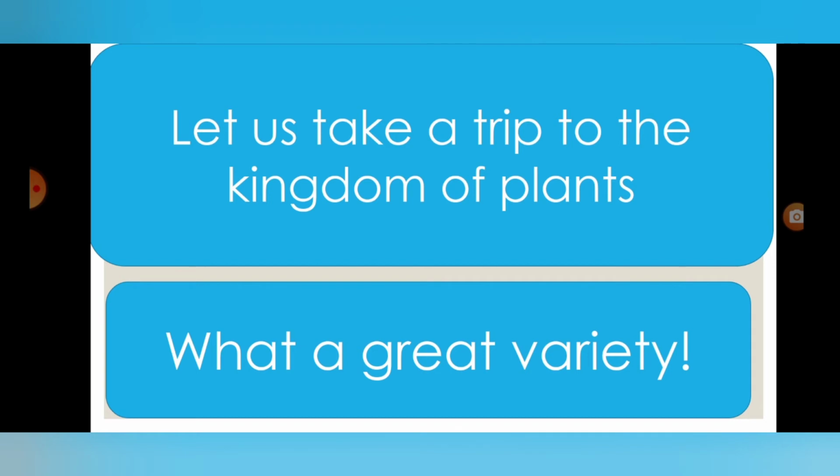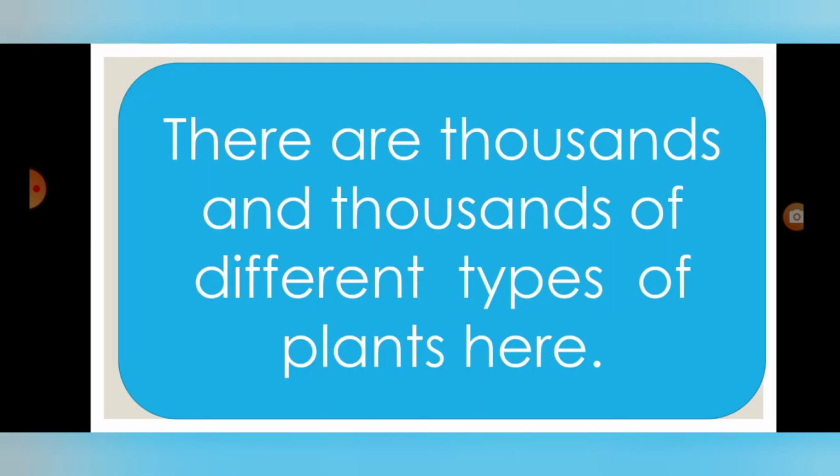Now let us take a trip to the kingdom of plants. What a great variety! There are thousands and thousands of different types of plants here.